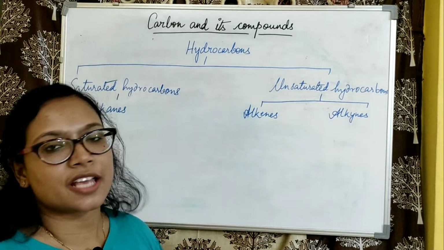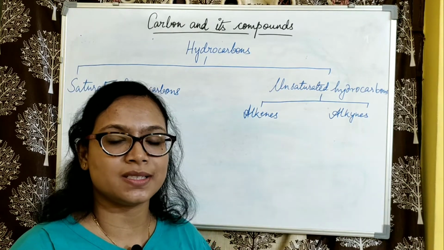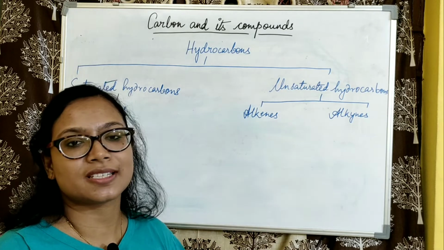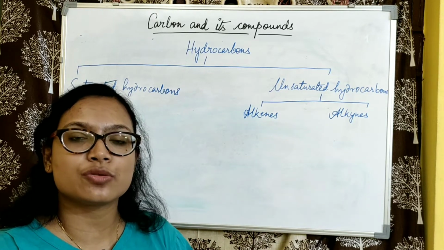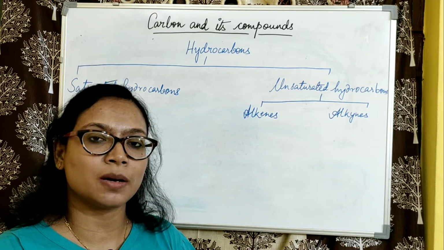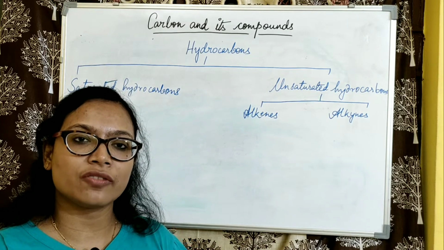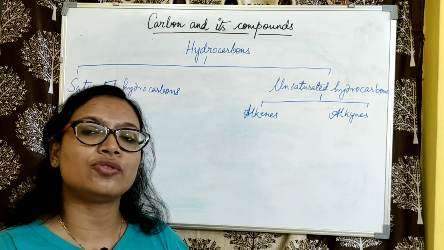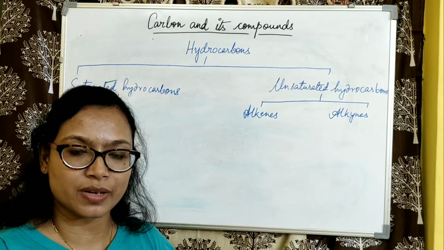Coming to the unsaturated hydrocarbons, we can categorize them into 2 categories. First is the alkenes and the alkynes. Now what are unsaturated hydrocarbons? We find that when carbon atoms form compounds, the sharing of electrons takes place. When the sharing of electrons is of 2 or 3 pairs, then double or triple bonds are created.